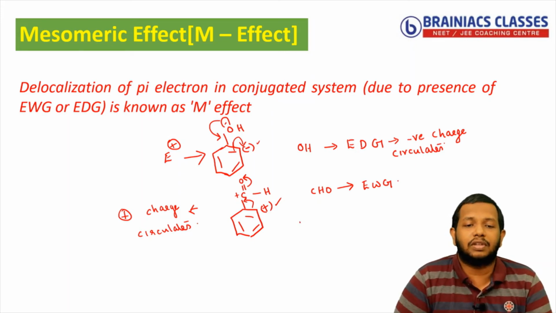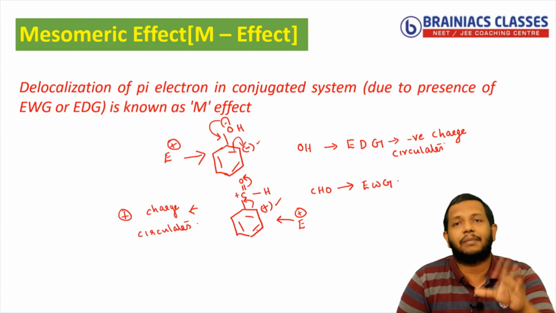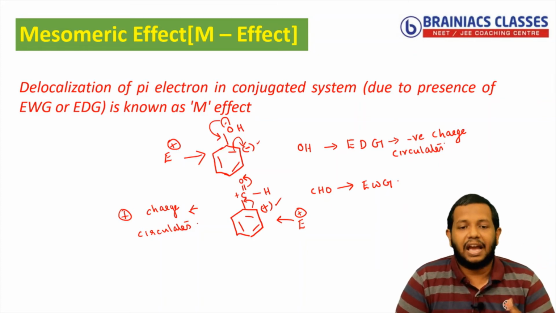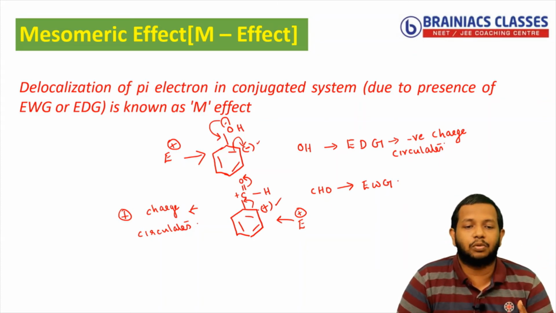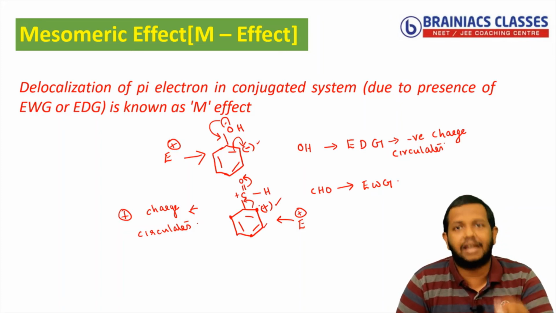So when you see an electrophile which is having E plus, it will get repelled because of this positive charge. So it will try to find a location where it is having maximum electron rich centers. And I could say that this positive charge moves from this position, that is ortho, this is para, and this is another ortho position, and this is the meta position. So we know that the positive charge will move from ortho to para, again para to ortho.